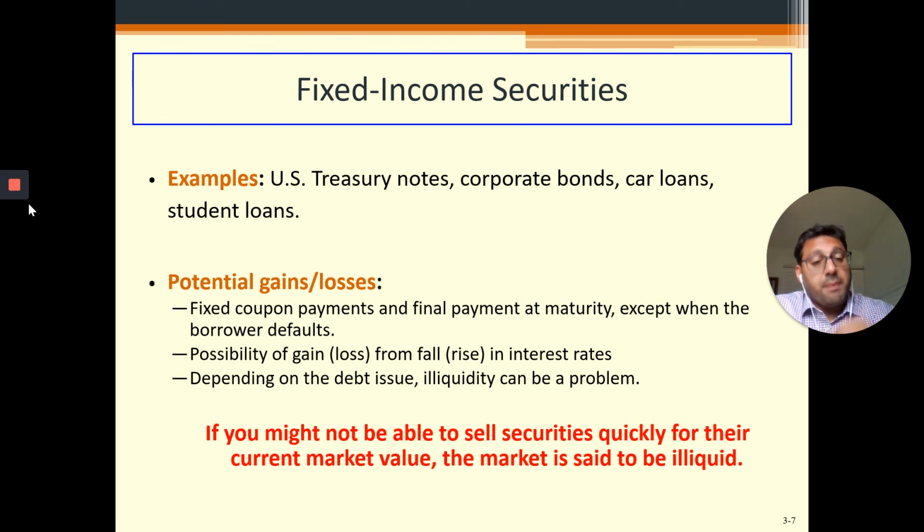The price of the bond at that time will then depend on the interest rate in the economy at that time. That is, at what interest rate or coupon rate similar bonds with similar rating and similar maturity are actually getting floated. If the interest rate decreases and my coupon rate, the bond